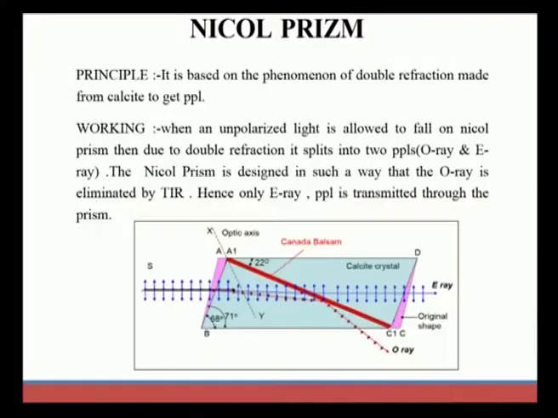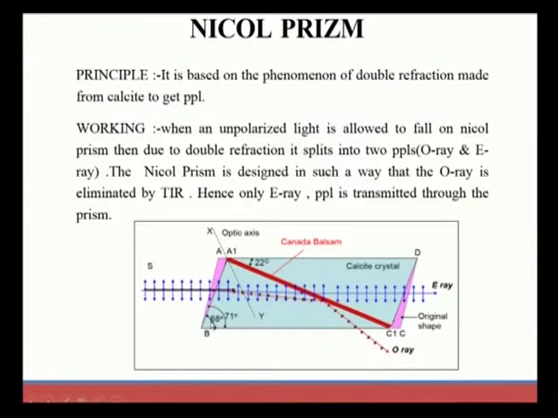To overcome certain disadvantages faced in double refraction, Nicol came up with this special prism called the Nicol prism, which is helpful for producing PPL. The same optic material is used, that is a calcite crystal, where we can see that Canada balsam is used diagonally in the calcite crystal. This will certainly change some of the properties of the E ray and O ray that are produced.